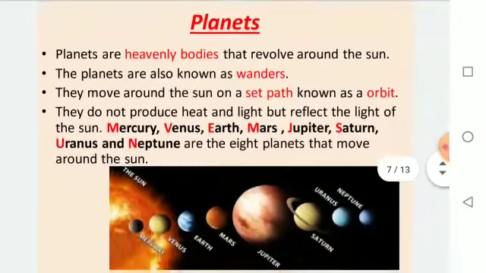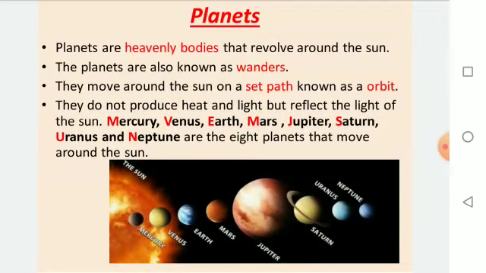Next, planets. What are planets? Planets are heavenly bodies that revolve around the sun. The planets are known as wanderers. They move around the sun on a set path known as an orbit. The planets move around the sun in a fixed path known as the orbit.